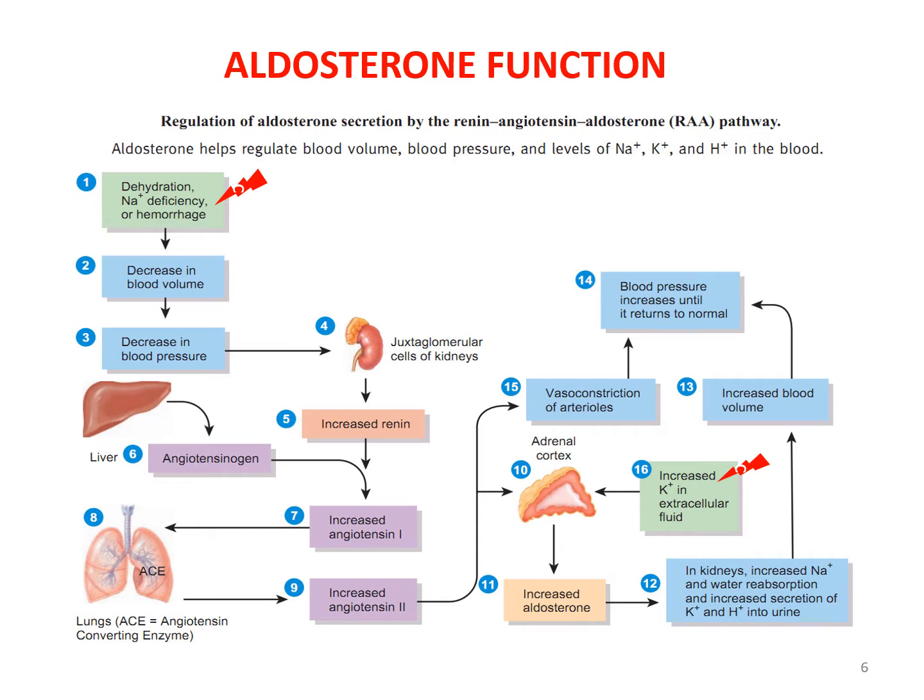Thus, it restores the normal sodium-potassium balance in the plasma. As sodium is reabsorbed, water follows and is also reabsorbed, and there is an increase in the blood volume and restoration of the falling blood pressure.